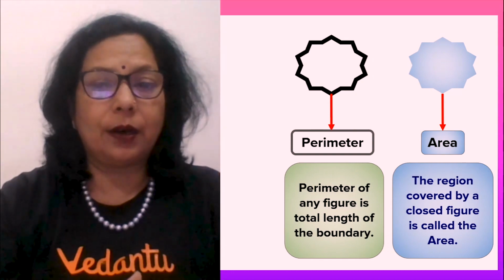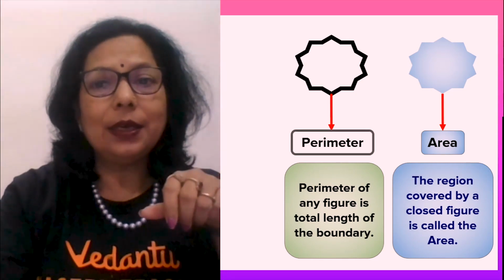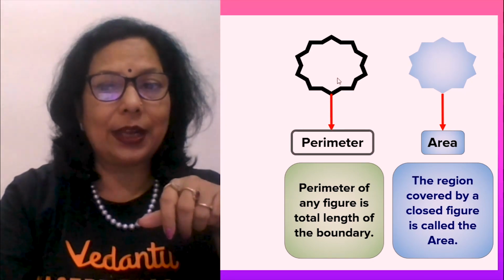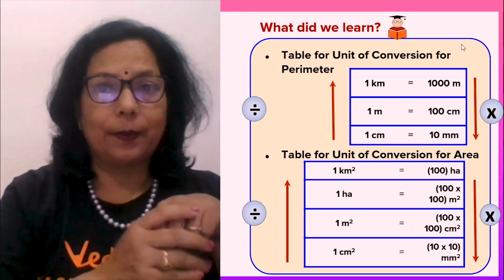Perimeter of any figure is the total length of the boundary, and area is the region inside the boundary. Perimeter is the measure of the length of the boundary. Area is the region covered inside the closed figure.